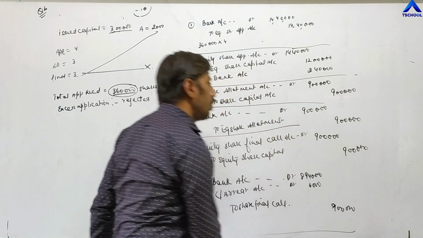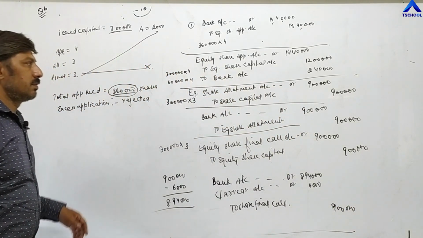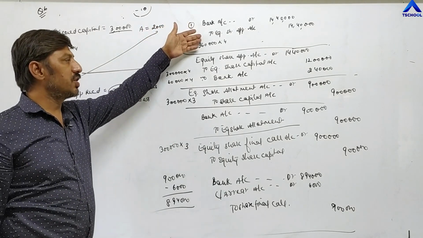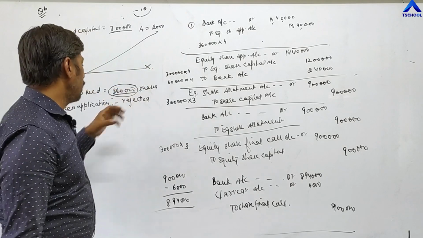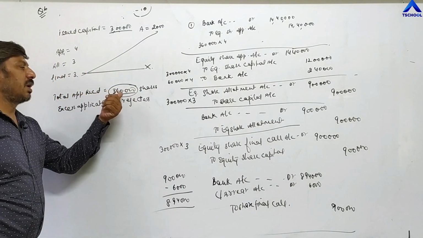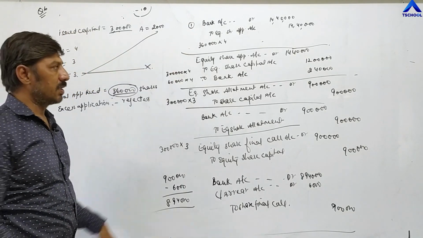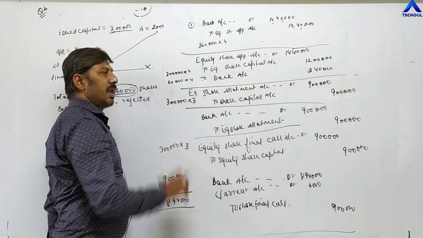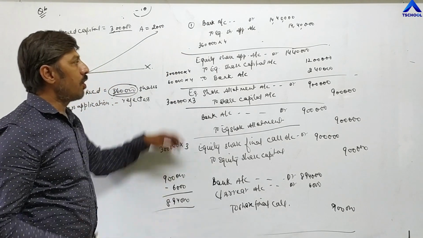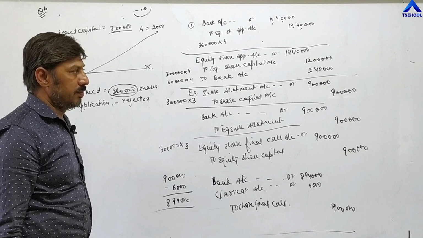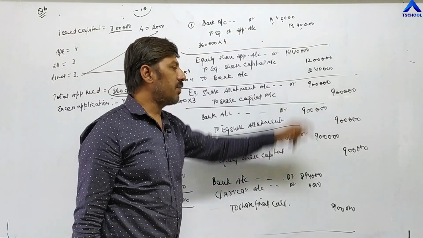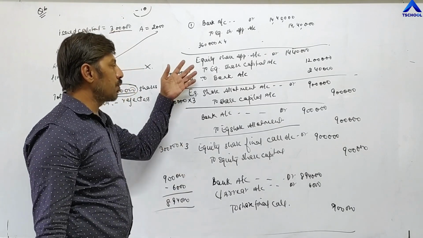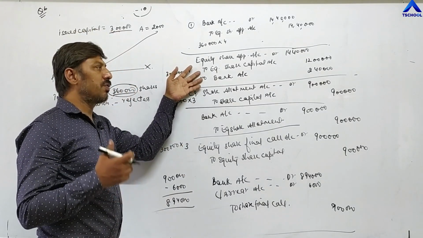In this way, you have to show journal entries. First is bank account debit to equity share application. Only in the first entry, you have to show the total application received by the company, 3,60,000. Because at this time, the company is receiving money on 3,60,000 shares. So 3,60,000 into 4, it becomes 14,40,000.